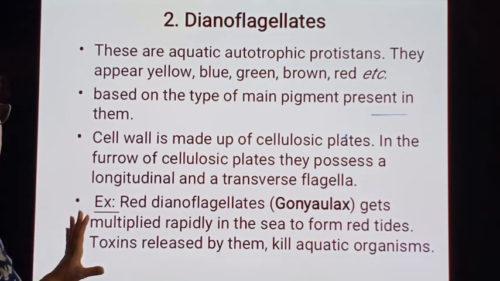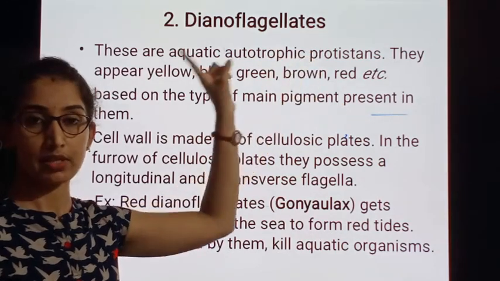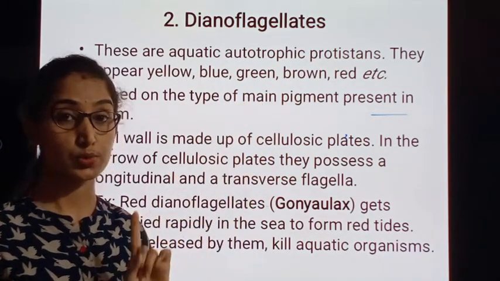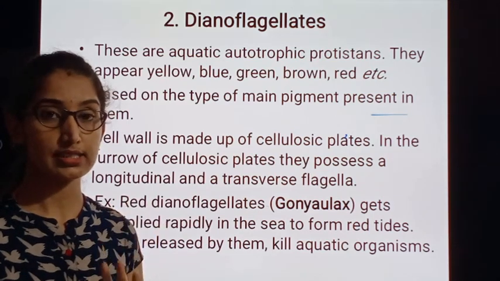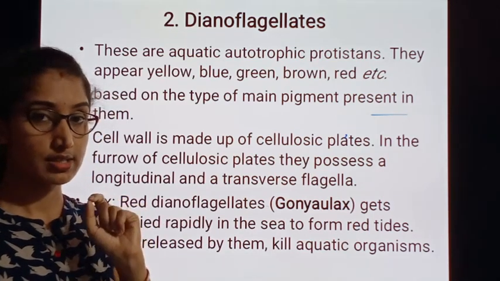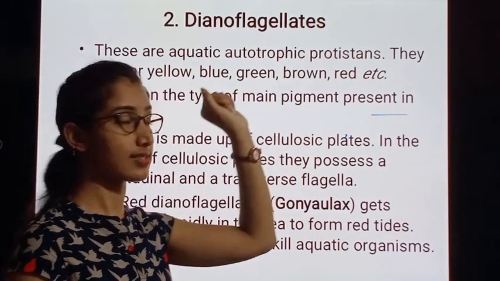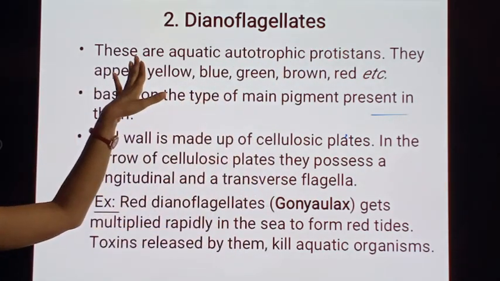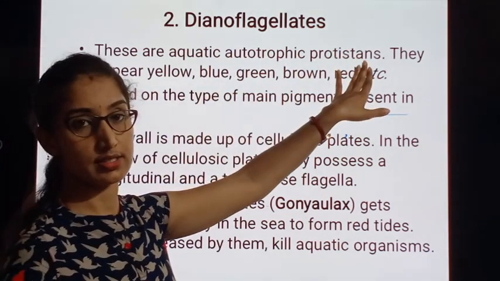The second type is Dinoflagellates. The second type under protozoans, that is under Kingdom Protista. These are the aquatic autotrophic protistans.